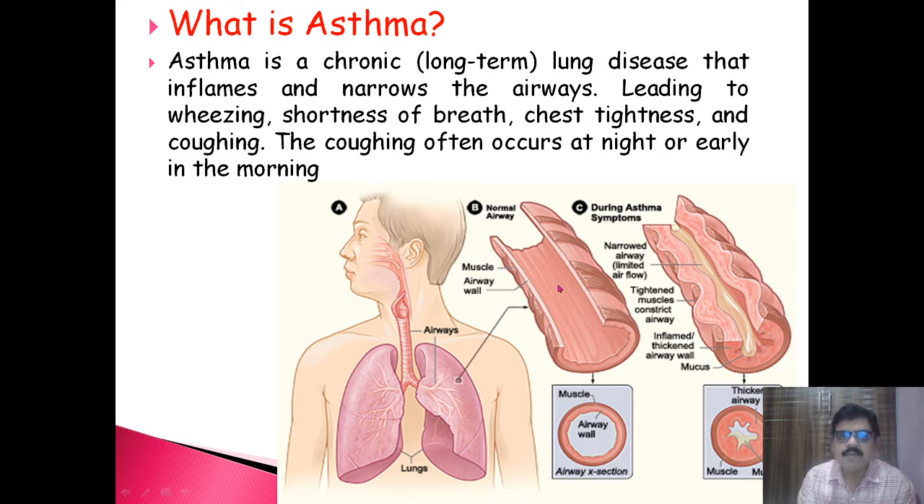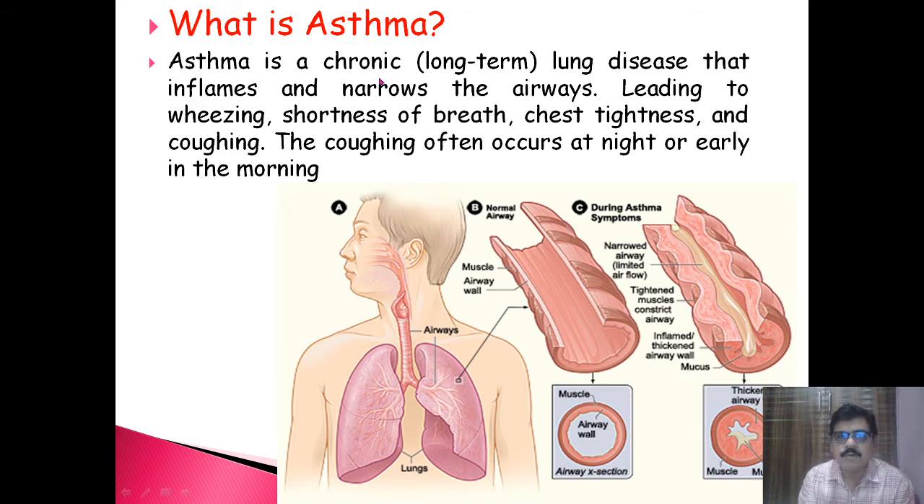What happens when an asthmatic attack occurs? It causes restriction in the airways. The tightened muscle constricts the airways, and as the air passages become narrower, there will be very little exchange of O2 and CO2, and therefore the person will suffer in exchange of gases, that is breathing.